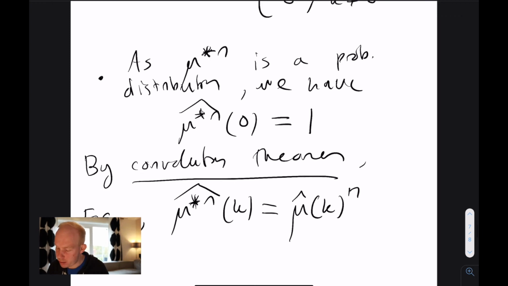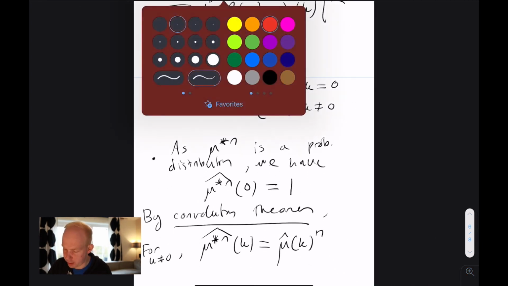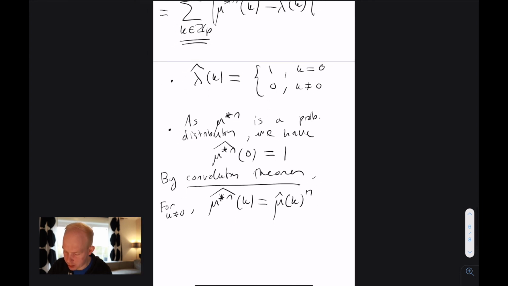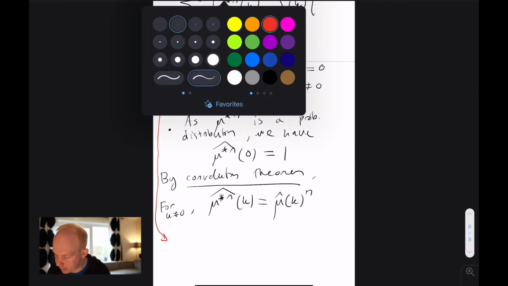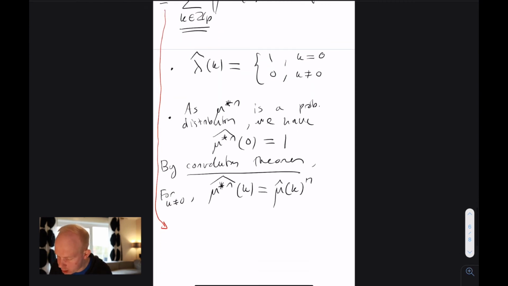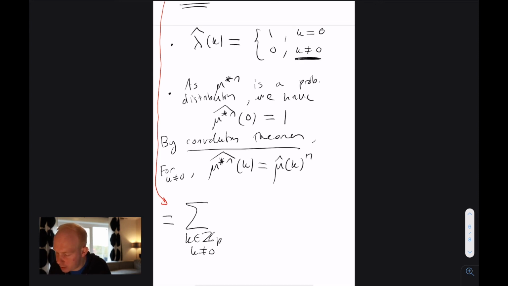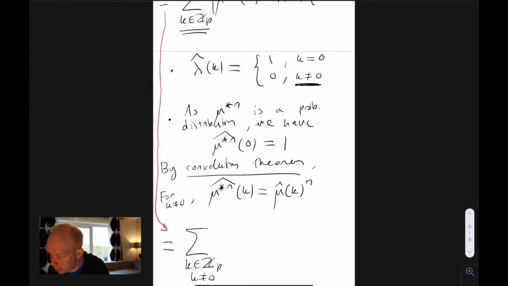Now if you combine all these expressions, we can actually study the whole sum. So let's take this arrow here into here. This expression up here we can now split into a sum. First, when k is in Z_p and k is not equal to 0, the Fourier transform of the uniform distribution is just 0.